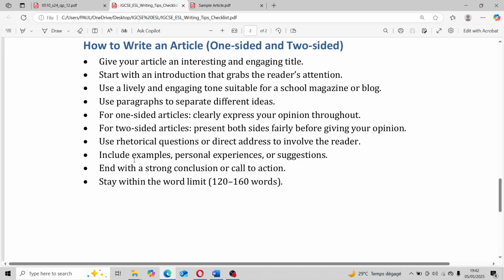Now, include examples, personal experiences, or suggestions. All right, you can do that. End with a strong conclusion or call to action. Call to action is, let's do this, let's do this. Okay, you're encouraging everyone to do something. You know, that can be a very nice one and still within the word limit.